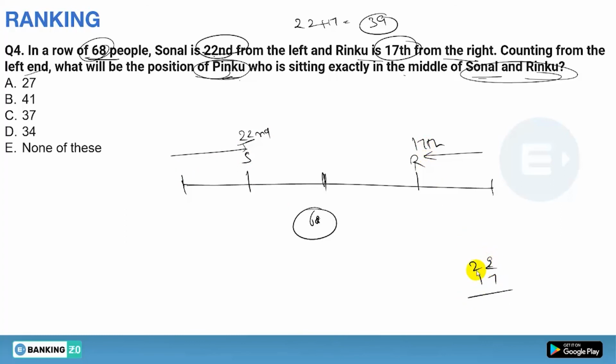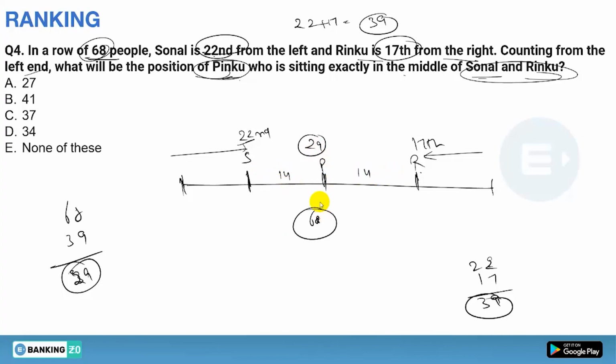So 22 plus 17, that will be 39, yes or no? So till here from the left hand and till here from the right hand, there are total 39. We are adding both of them. Okay, so all others are sitting in the middle. So 68 minus 39. So remaining will be what? 29, yes or no? So 29 people are sitting between whom? Sonal and Rinku. Now Pinku is sitting in the middle, meaning if 29 is total and Pinku is in the middle, so 14 is there, 14 is there, yes or no?